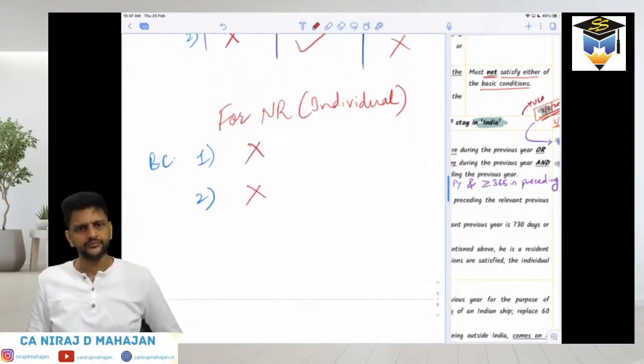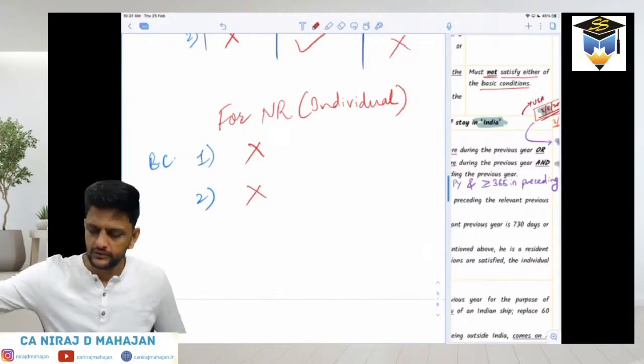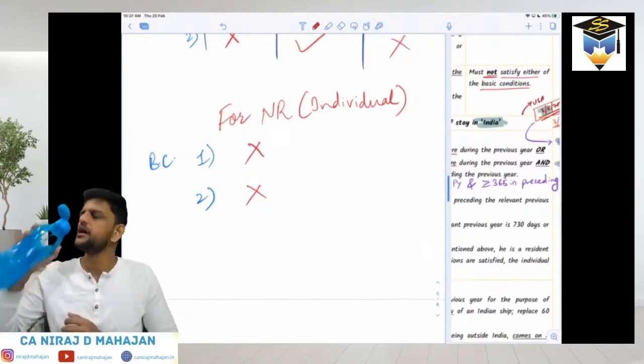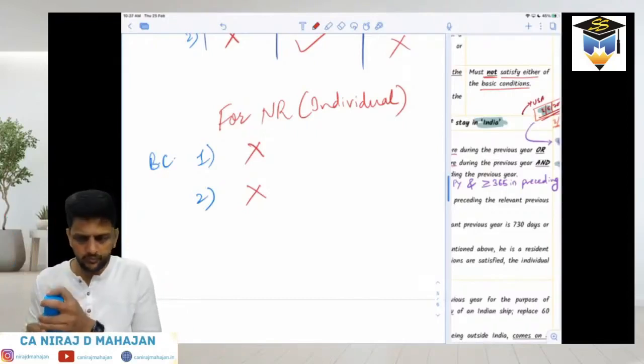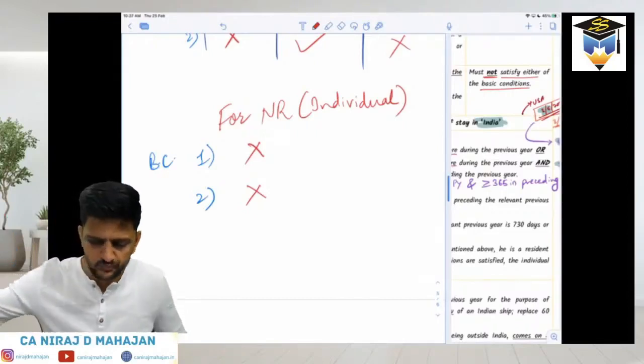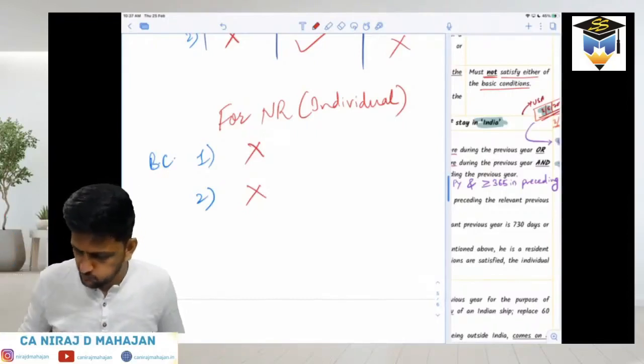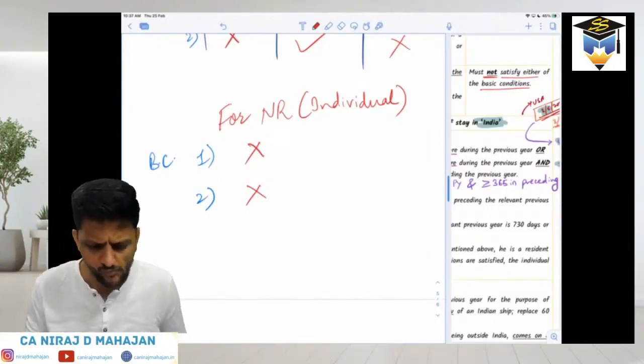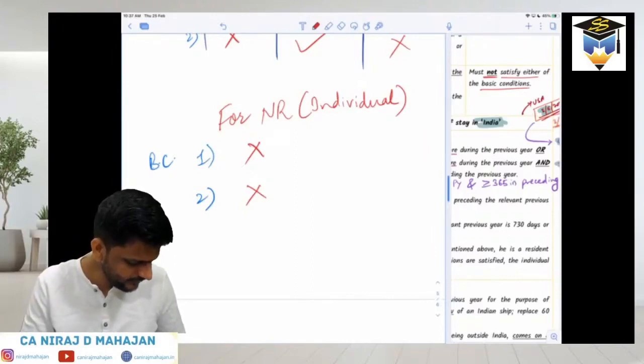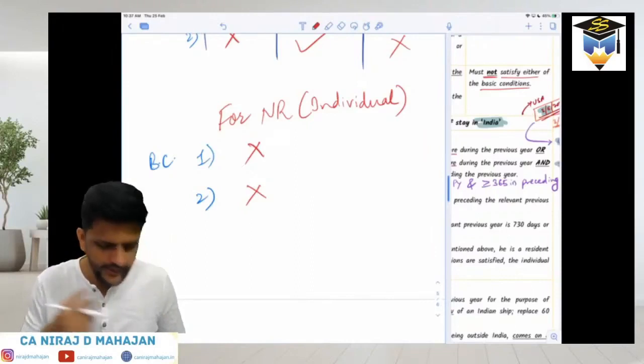Clear or not? Okay, everybody? Simple till here? Not simple, but understood till here, hopefully. Yeah?